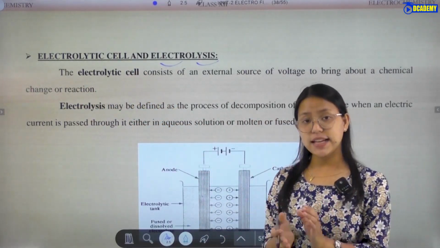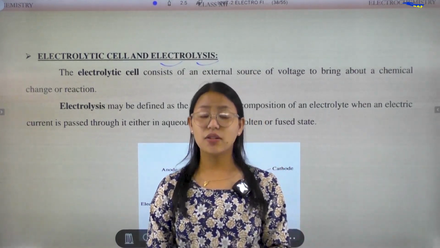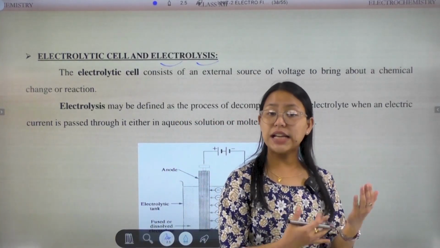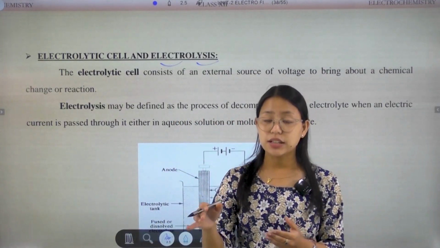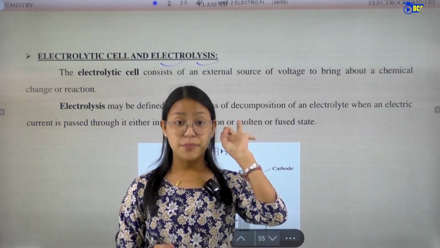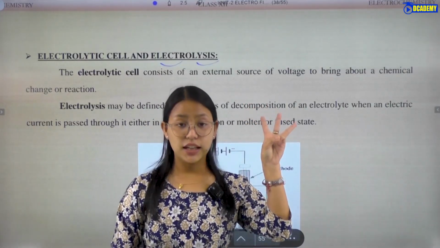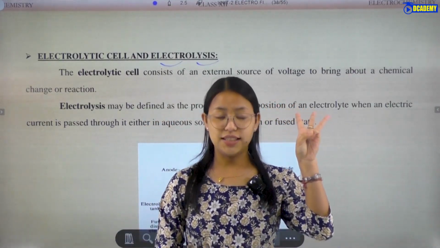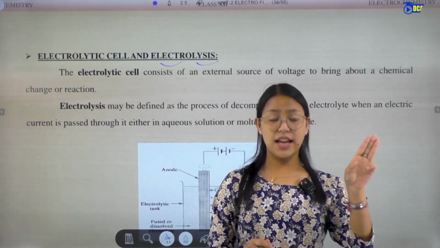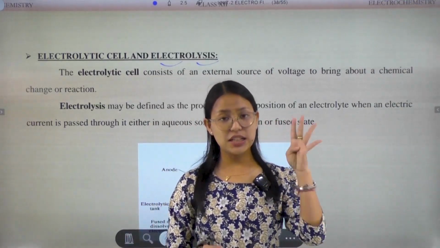We can also take the example of the Nernst cell or Galvanic cell. Whenever we take the electrolytic cell, it will consist of electrodes, electrolyte, and electricity, and last one is the electrons. There are four components.